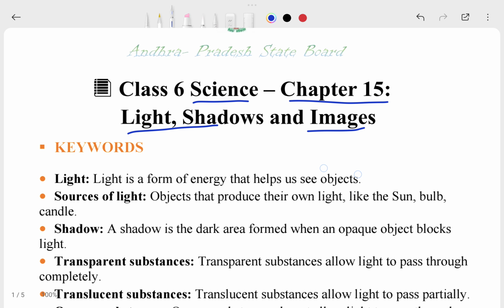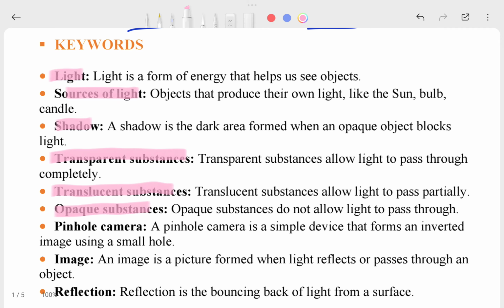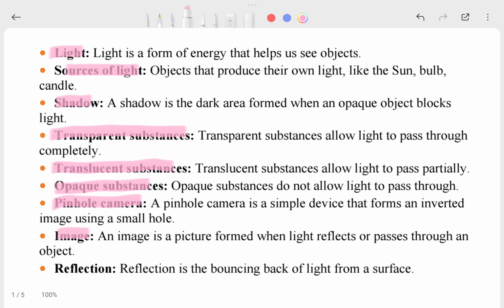If you have your textbook, take it with you, because whenever you get a doubt or confusion, you can easily match with your textbook. So let's see the keyword answers. The first question is: light, sources of light, shadow, transparent substance, translucent substance, opaque substance, pinhole camera, image, and then reflections. These are our keywords, and if you have any doubt related to this, just look at it in your textbook.